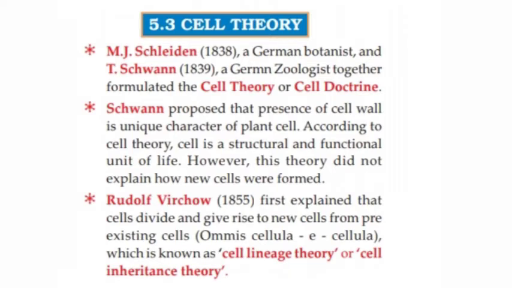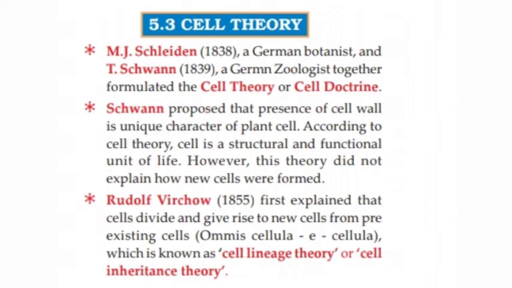Cell theory. M.J. Schleiden, a German botanist, and T. Schwann, a German zoologist, together formulated the cell theory or cell doctrine. Schwann proposed that the presence of a cell wall is a unique character of the plant cell. According to cell theory, the cell is a structural and functional unit of life.